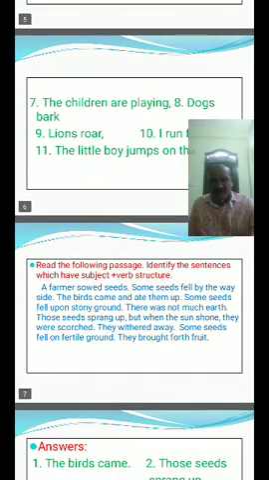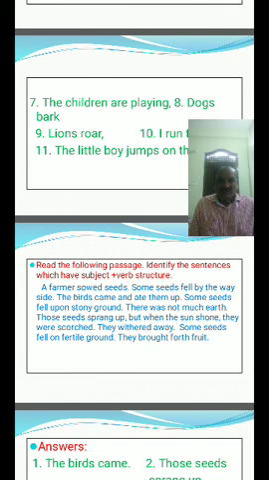Come to read this one. Read the following passage and identify the sentences which have the subject plus verb structure, that is, the basic sentence structure. Okay, first of all I am reading. Listen carefully.